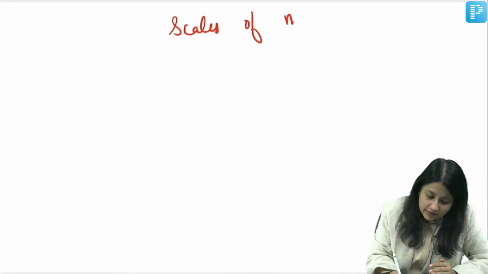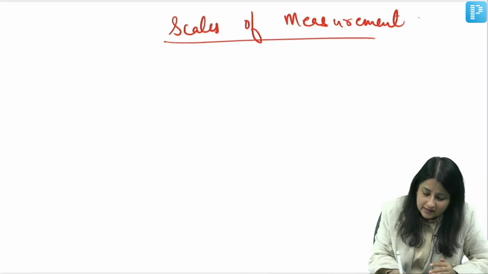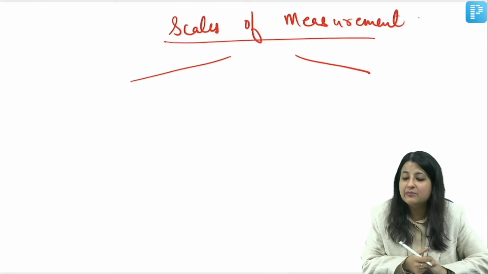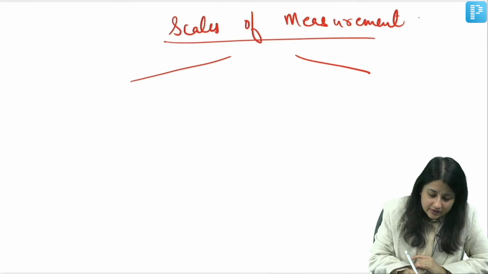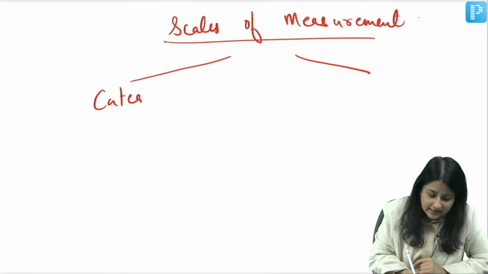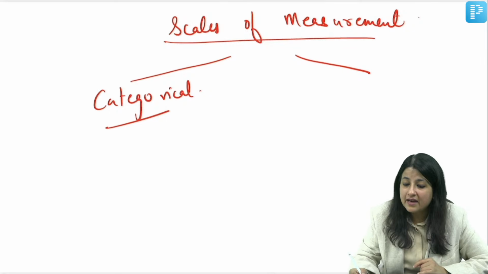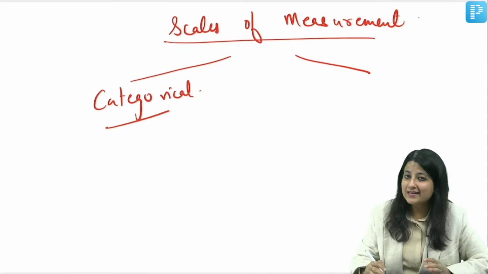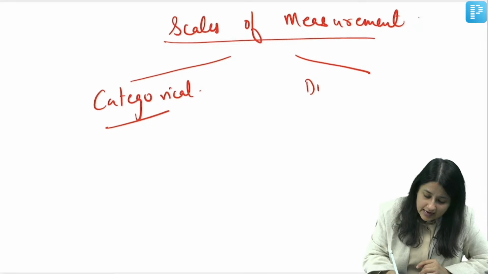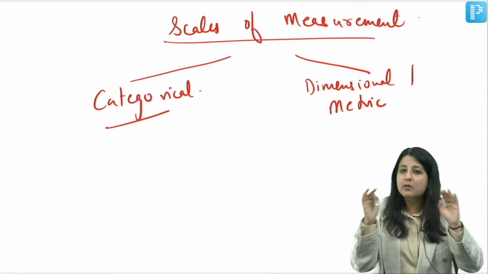Scales of measurement. So you have something which is known as scales of measurement. So what are these two scales of measurement? Anybody? Scales of measurement क्या है? So you have to make a broader classification over here. One is categorical scale of measurement. And what is the other one? Very good, guys. Very good, Ambika. One is categorical scale of measurement and the other one, guys, is dimensional or metric scale. Metric scale.